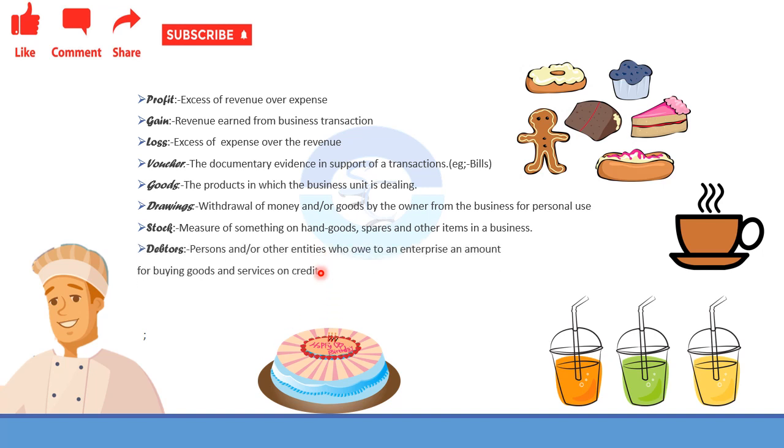Next is the creditor. Creditor means the person or entity who has to be paid by the enterprise. That means if there is a supplier for this baker and he has to pay the supplier in future, this supplier is regarded as his creditor. Hope you understand this much.